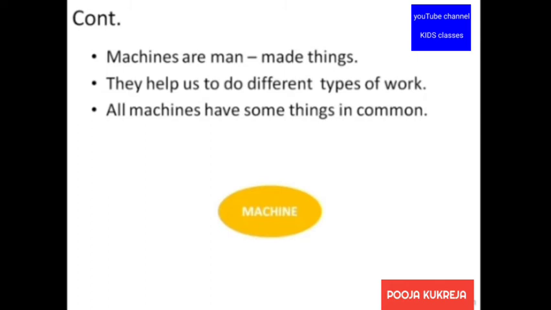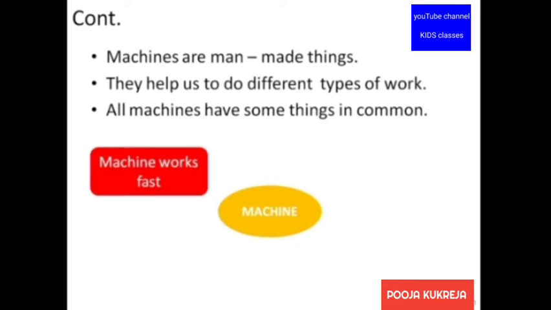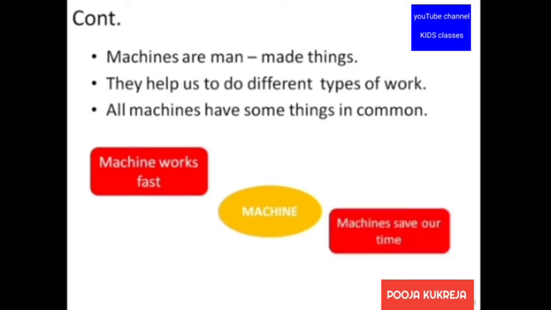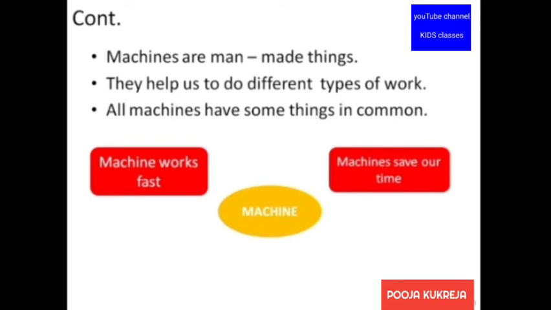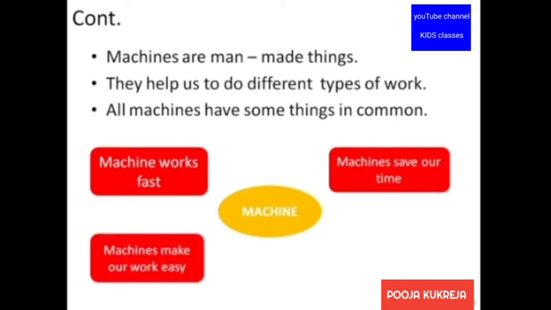So we can say that machines are man-made things. And man-made things are those things which are created by humans. Or we can say that which are created by us. They help us to do different types of work. All machines have something in common. Let's see what common things are there in these machines. First, machines work fast. Second, machines save our time. Third, machines make our work easier.